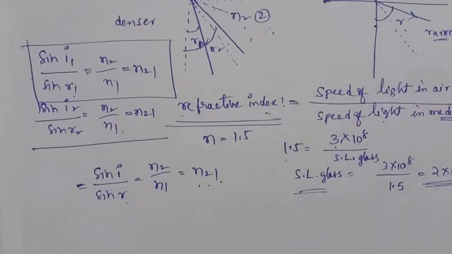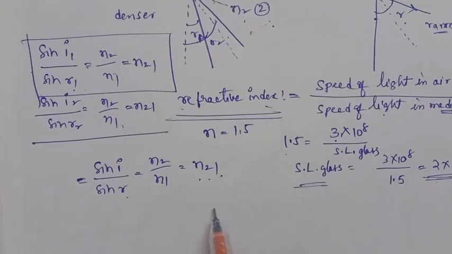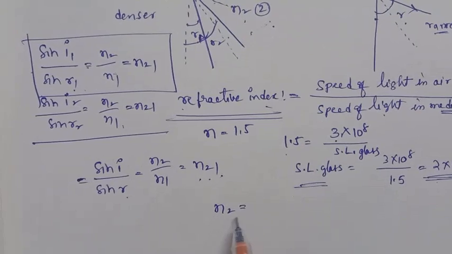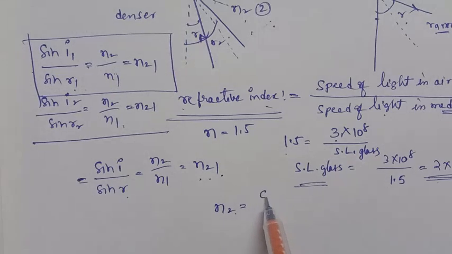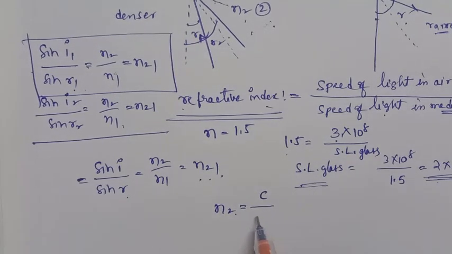Now, what is the value of n2? What is the refractive index? It is the speed of light in air, c, upon the velocity of light in that medium, v2.